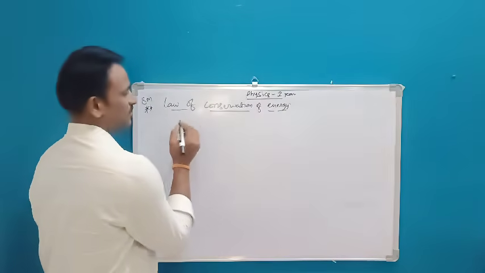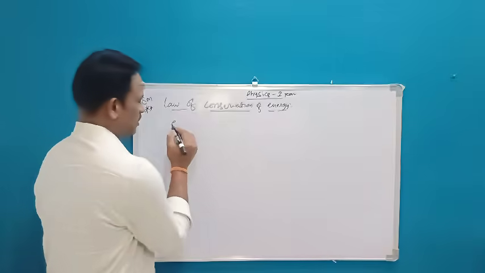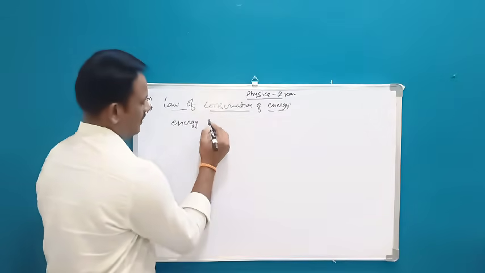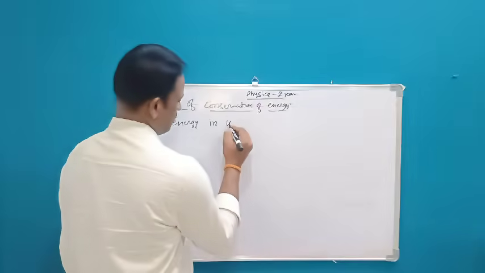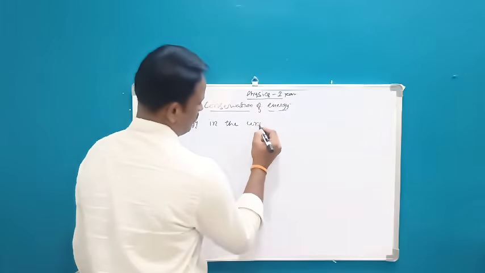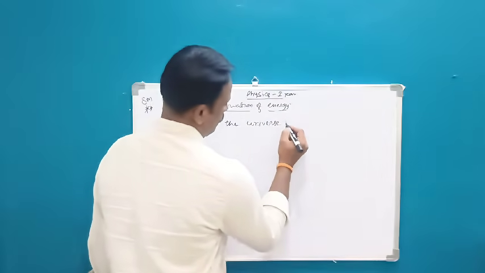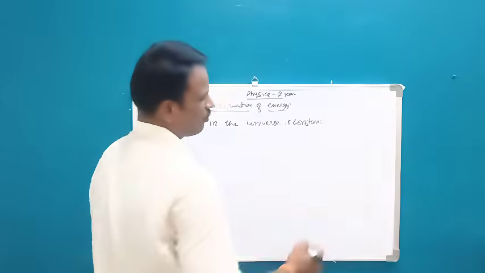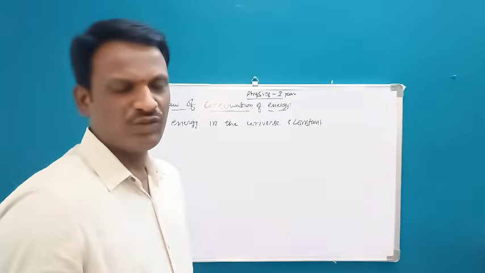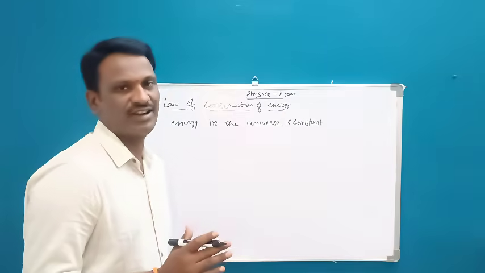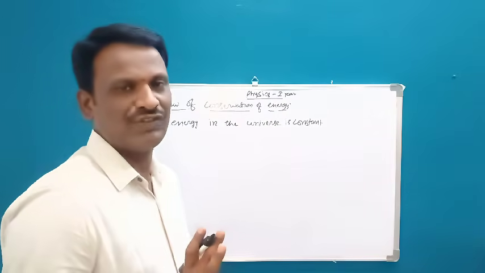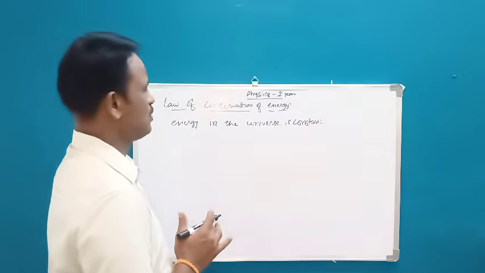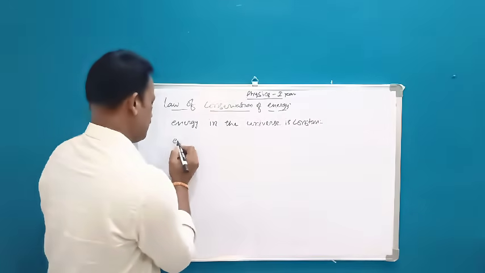The statement is: energy in the universe is constant. That means you are not going to create new energy or destroy it. Whatever the energy in this universe is, it is constant. So the first point is energy in the universe is constant, and the second point is